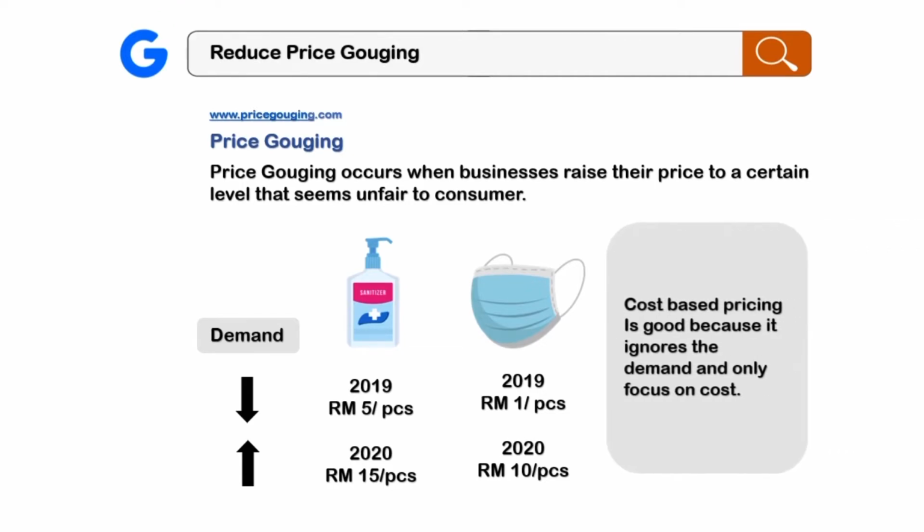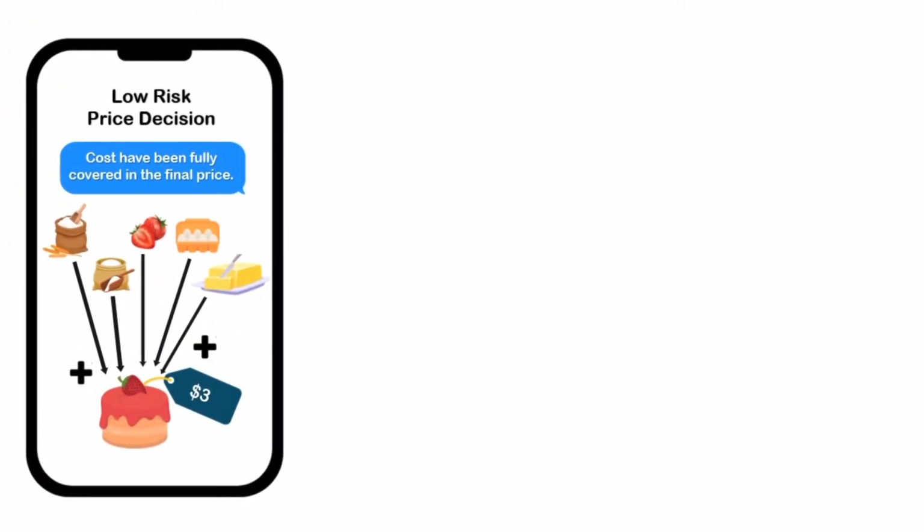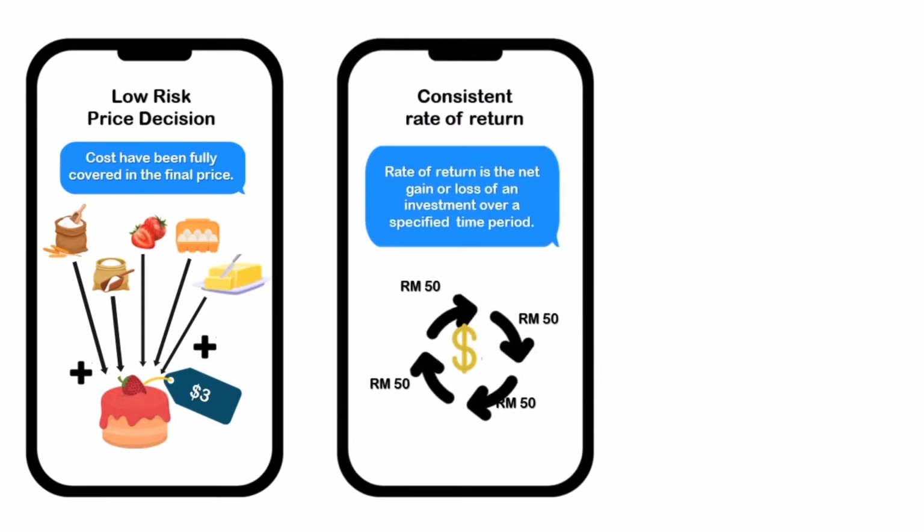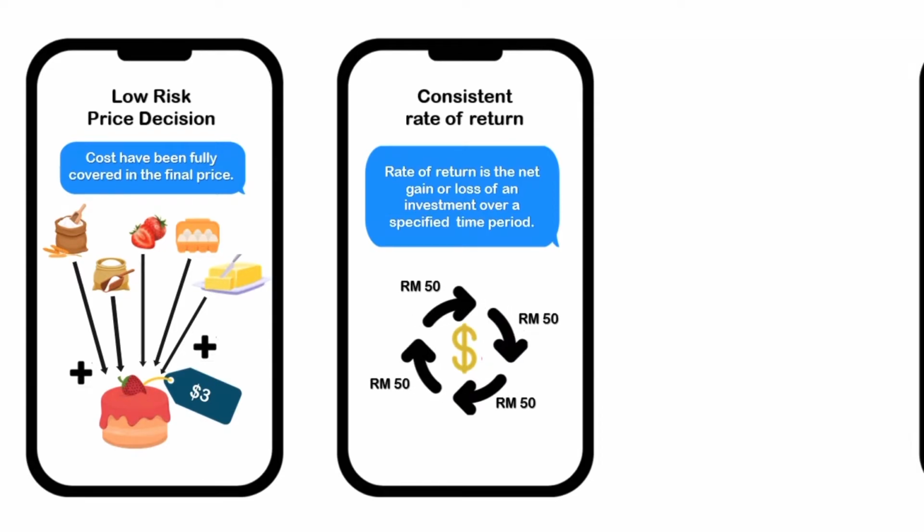But in 2020, after COVID-19, the prices rose because the demand increased. This strategy only focuses on costs. Another advantage is low risk price decision because costs have been fully covered in the final price. On top of that, it also gives a consistent rate of return, which means the net gain or net loss of an investment over a specific period of time.